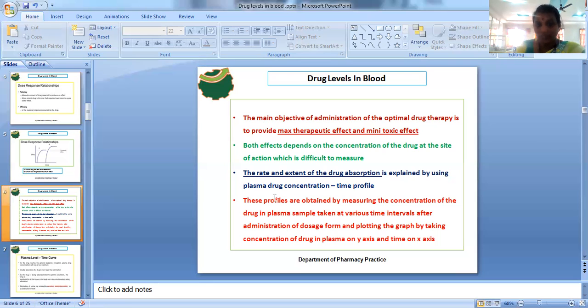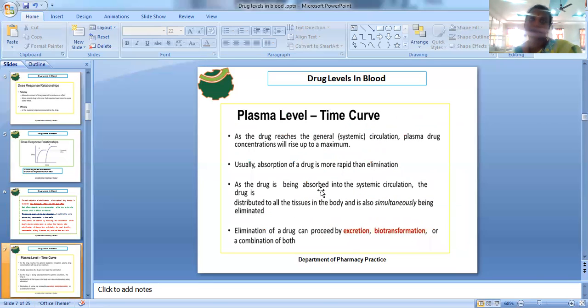How can you measure concentration? After the administration of the drug, the samples have to be withdrawn from the patient through the appropriate channel at various time intervals, and after that a graph is plotted by taking time on the x-axis and the plasma concentration on the y-axis. And once the plasma concentration time profiles are plotted, what are the different parameters that can be explained under these profiles?